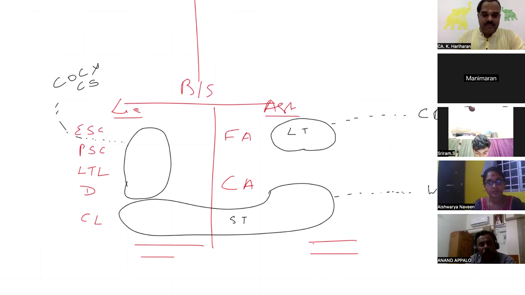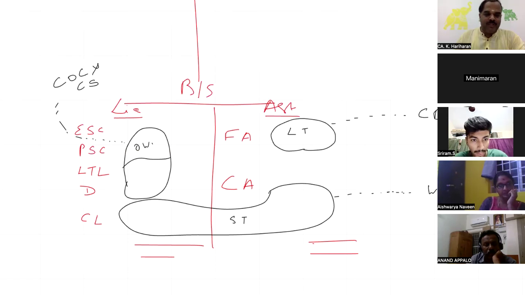Out of which, how much could be my own fund? How much could be the borrowed fund? You know, shareholders' funds are called own fund. Long-term loans and debentures are called borrowed fund. What could be my own fund and the borrowed fund? That classification, that decision-making analysis, is called leverage analysis.